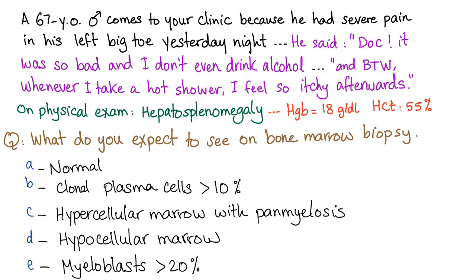And here is a case for you. You have a 67-year-old male coming to your clinic because he had severe pain in his left big toe yesterday night. He said, "Doc, it was so bad, and I don't even drink alcohol. And by the way, whenever I take a hot shower, I feel so itchy afterwards." On physical exam, there is hepatosplenomegaly. His hemoglobin is 18. His hematocrit is 55. What do you expect to see on bone marrow biopsy? Is it A, normal, or B, clonal plasma cells representing more than 10% of the bone marrow, C, hypercellular marrow with panmyelosis, D, hypocellular marrow, or E, myeloblasts greater than 20%?